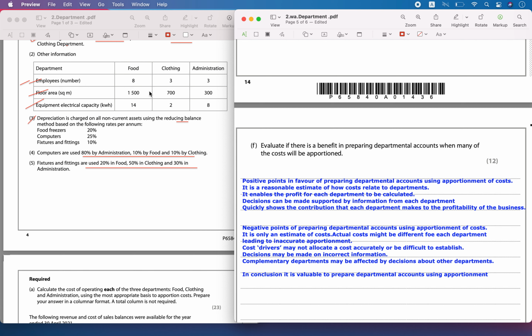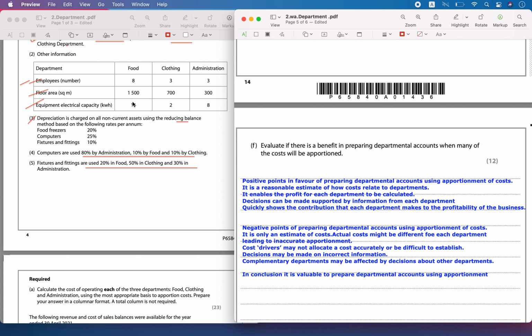I might have forgotten to include some costs, or there might be so many costs which you might not account for, so this can lead to inaccurate apportionment, and your decisions can be wrong, like shutting down a department or expanding a department. Also the cost drivers may not allocate a cost accurately, and it is difficult to determine such ratios.